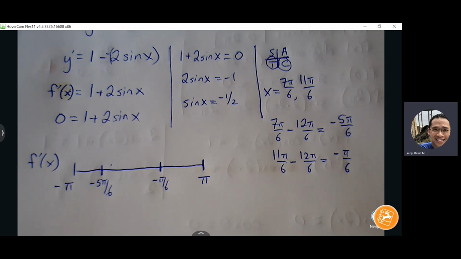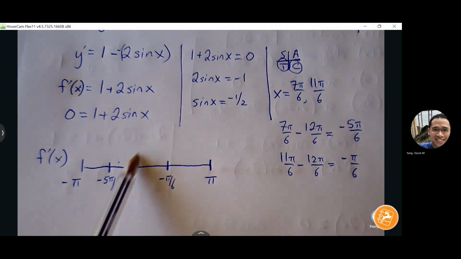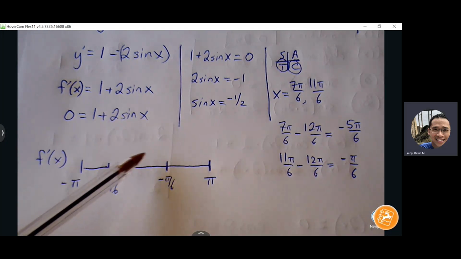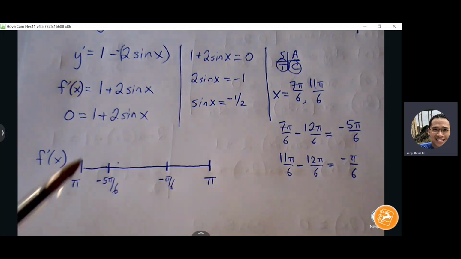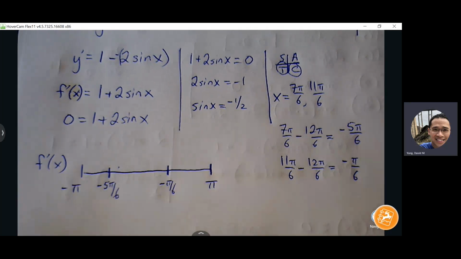Okay, now without a calculator, we may have some trouble deciding or finding a special angle, especially between negative pi and negative 5 pi over 6. But what I want to assure you with is, if you can find any slope behavior, the problems I give you will always be alternating signs. So if you can find one to be positive slope, you know the other ones next to it will be negative slope. The problems I give you will always be nice oscillating graphs, continually changing between positive and negative slopes. So that's a workaround for problems that feel difficult without a calculator.